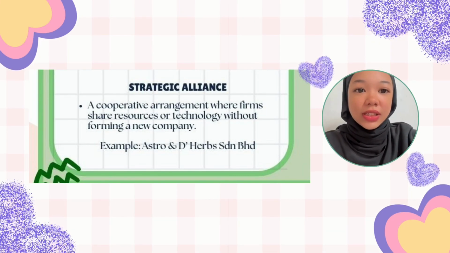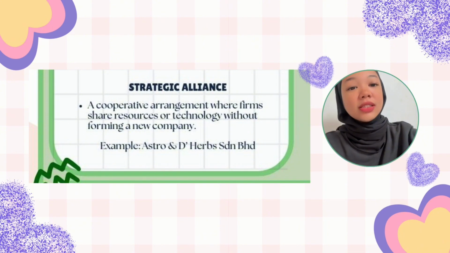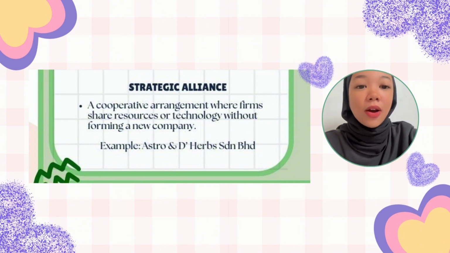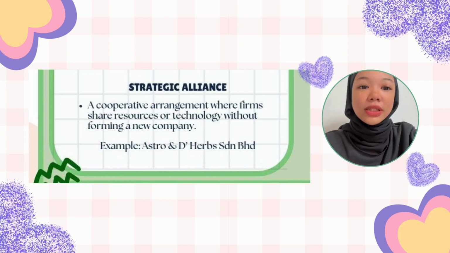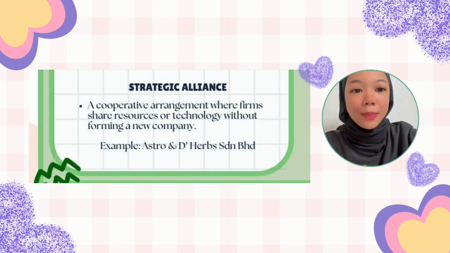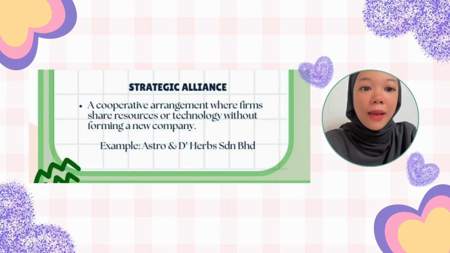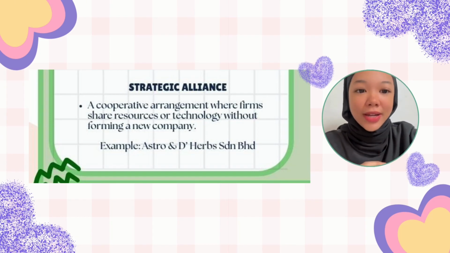Next is a strategic alliance. What is a strategic alliance? It is when companies work together and share their resources, but they do not form a new company. It is a smart partnership with no big structural changes. For example, Astro collaborated with The Hub Sdn Bhd for promotional activities, where Astro provided them with broadcasting exposure so that they can gain wider brand awareness.